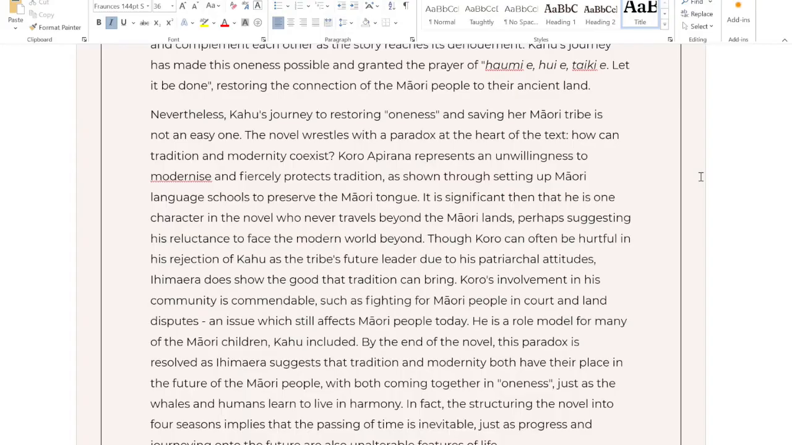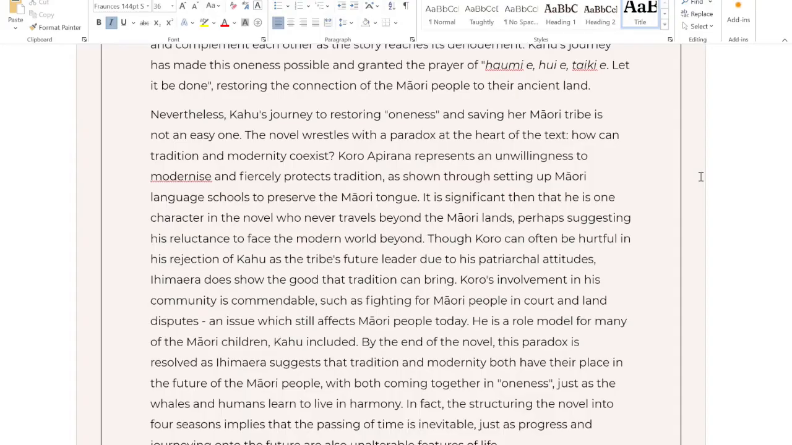Though Koro can often be hurtful in his rejection of Kahu as the tribe's future leader due to his patriarchal attitudes, Ihimaera does show the good that tradition can bring. Koro's involvement in his community is commendable, such as fighting for the Maori people in court and land disputes, an issue which still affects Maori people today. He is a role model for many of the Maori children, Kahu included.